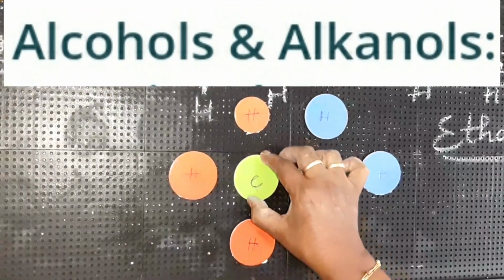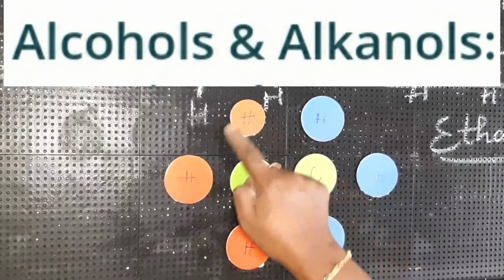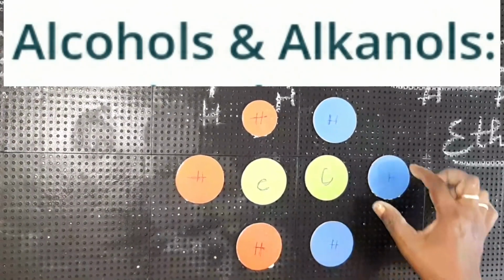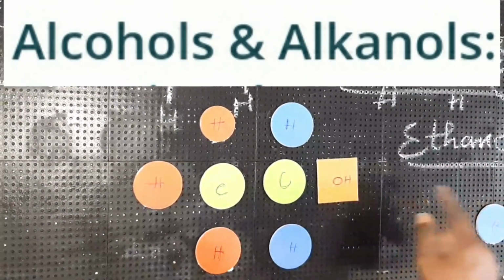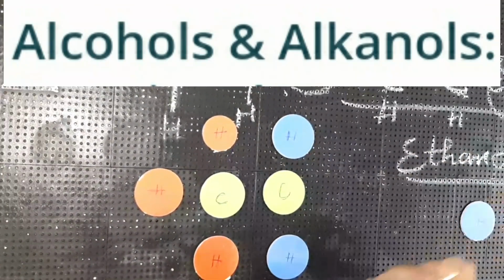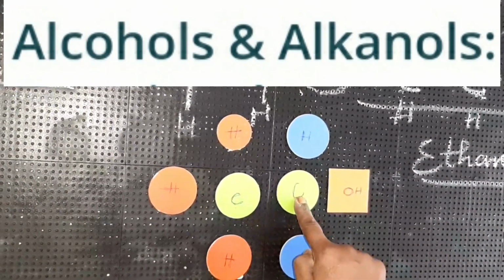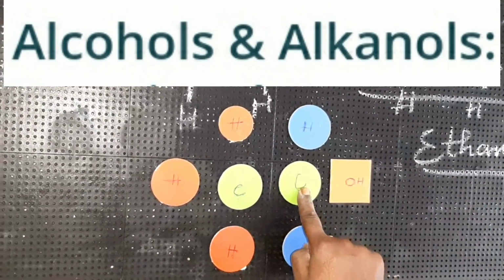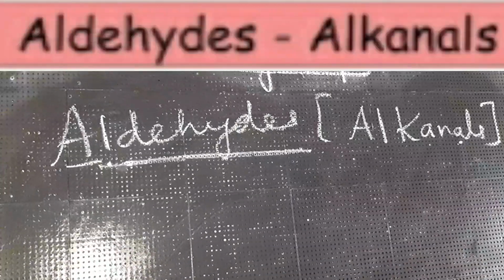Model, children. Now I told you ethane. The ethane structure is like this, children: 2 carbon atoms with 6 hydrogen atoms. Now how is this converted into alcohol? One of the hydrogen atoms is replaced with an OH group. You understood, children? If this hydrogen atom is replaced with an OH group, we call it ethanol, because of the 2 carbon atoms we call it ethane, and the OH group is added, that's why it is called ethanol.